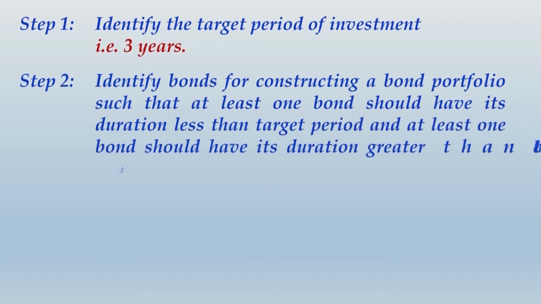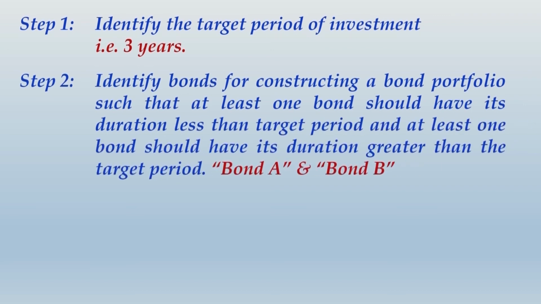In the solution, the very first step will be to identify the target period of investment. We have already discussed it is 3 years. Step 2 will be identifying bonds for constructing a bond portfolio such that one bond should have its duration less than the target period and at least one bond should have its duration greater than the target period. So we want the 2 bonds in such a way that at least one bond should have its duration less than 3 years, another bond should have its duration longer than 3 years, and we get that criteria fulfilled when we talk about bond A and bond B in the given case.